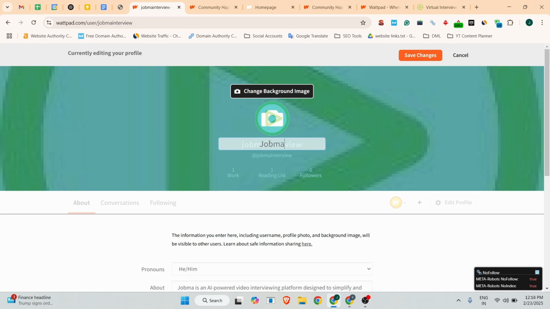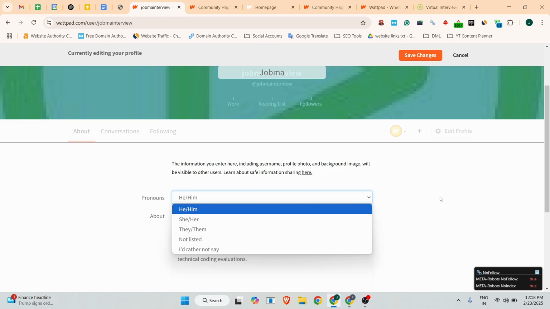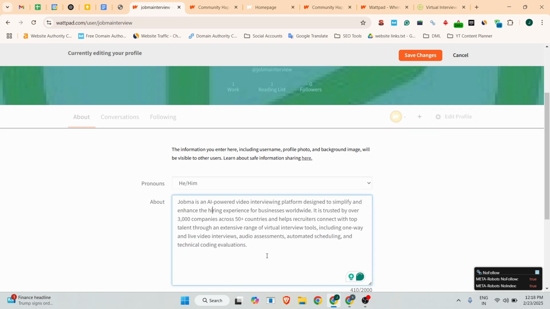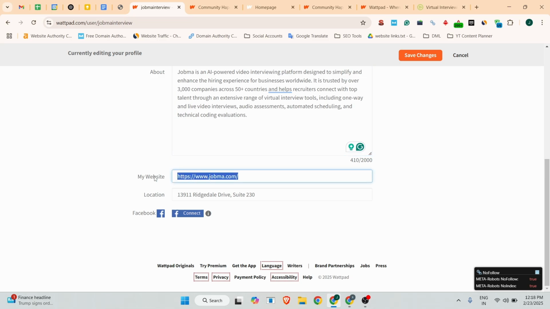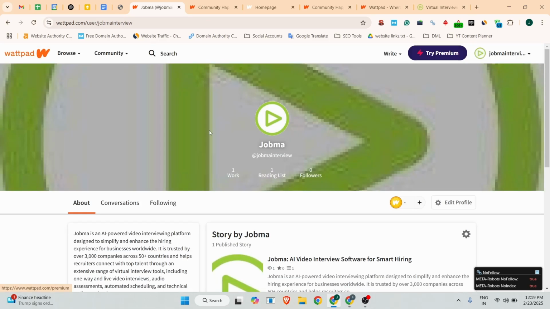Let me add here job only, and then after there you will select your pronouns, he and him. There you can add your company, either a person, a description. Then after there you can add your website URL, then your location. Then after you can click on the save changes, and your profile backlink is created.